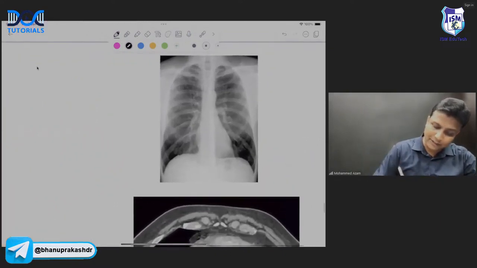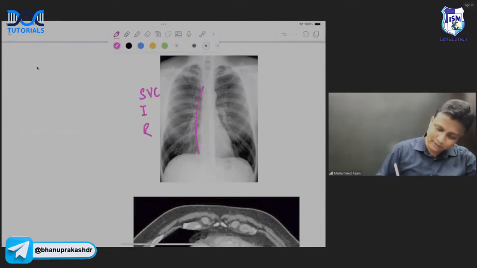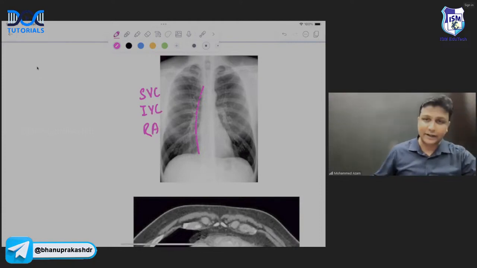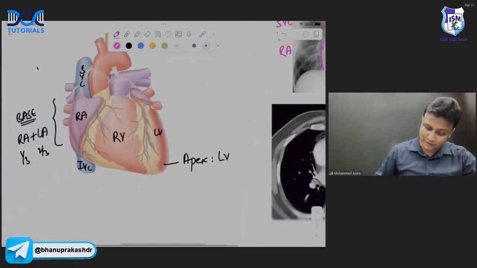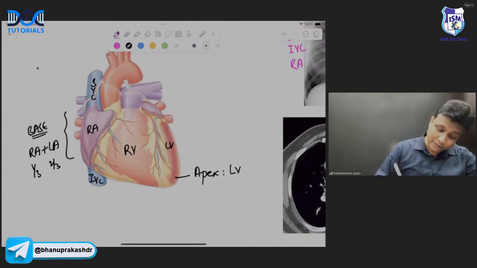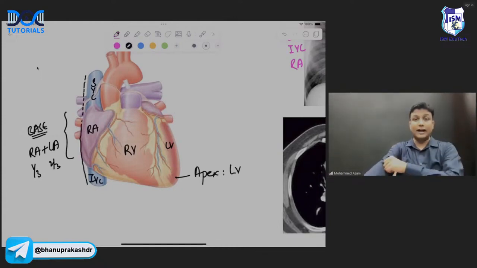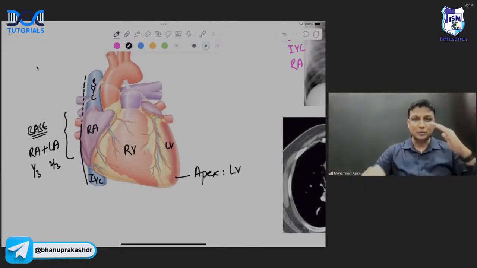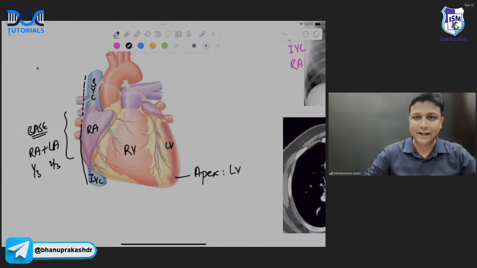what is going to form the right cardiac shadow. So the right cardiac shadow here is formed by the superior vena cava, inferior vena cava, as well as the right atrium, sir. I can show you that in this diagram also, sir. The right cardiac shadow will be actually formed by all the three of them: superior vena cava, inferior vena cava, and the right atrium.